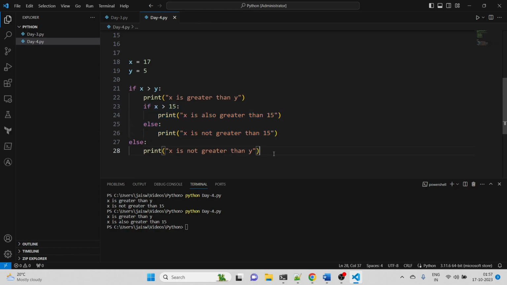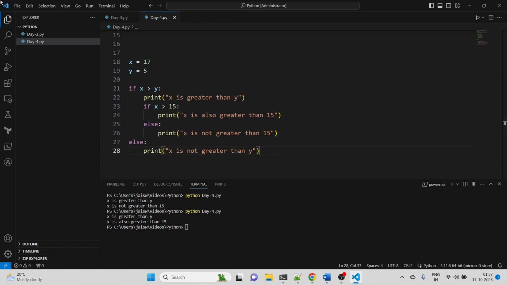So this is the nested if else statement, and three kinds of control statements are studied. First was the if else statement, normal statements; second, the elif statement in case of multiple conditions; and finally we have the nested statements, where we could use if and else statements inside another if else statement.